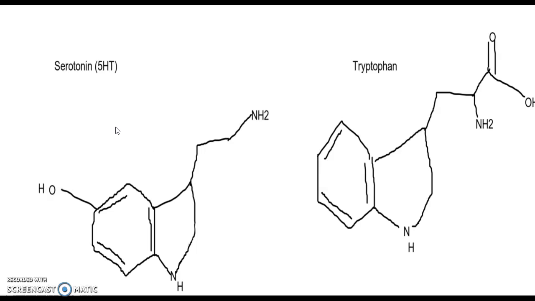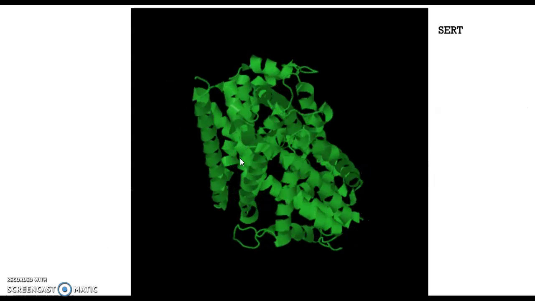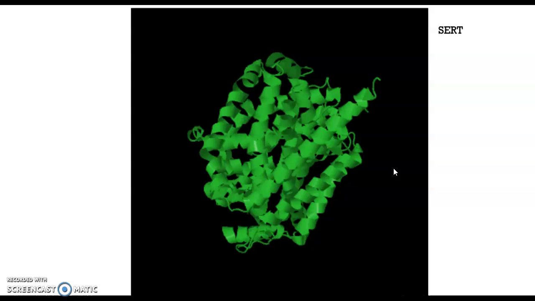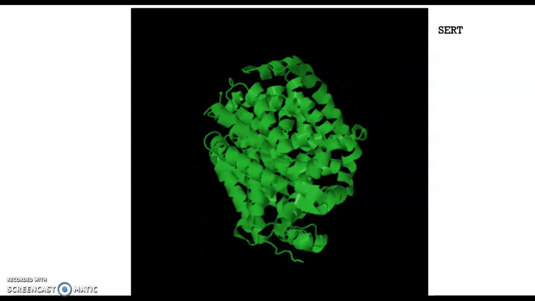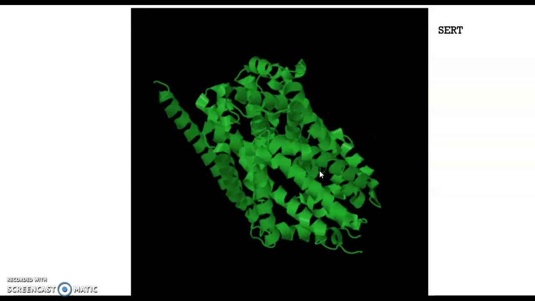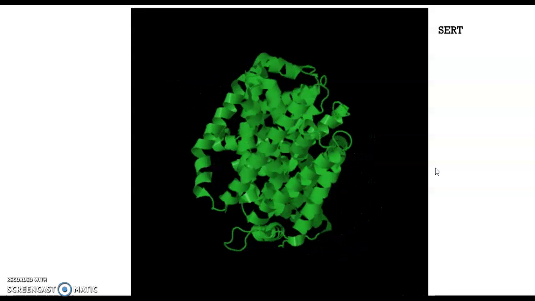Serotonin is a monoamine neurotransmitter that is involved in mood and sleep regulation. It is also called 5-hydroxytryptamine because it is a derivation of the amino acid tryptophan. The reuptake of serotonin is done by SERT, a serotonin transporter. SERT is an integral membrane protein in a tertiary structure that is composed of many alpha helices, loops, and turns. Low levels of serotonin are often related with depression.